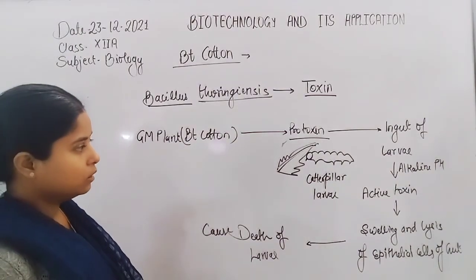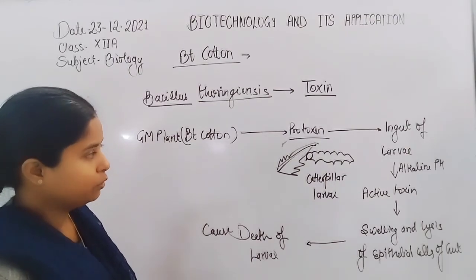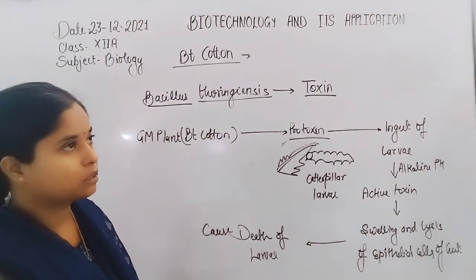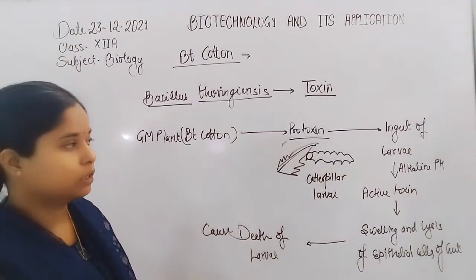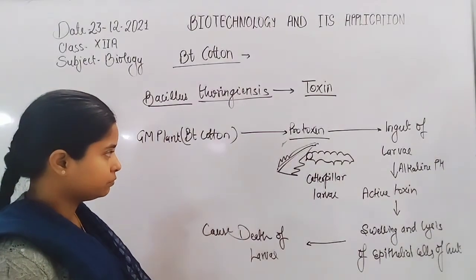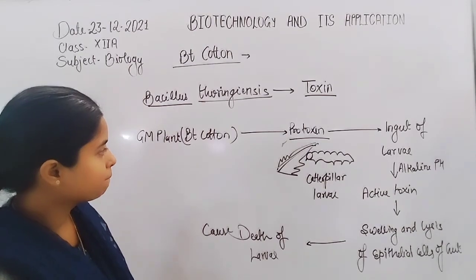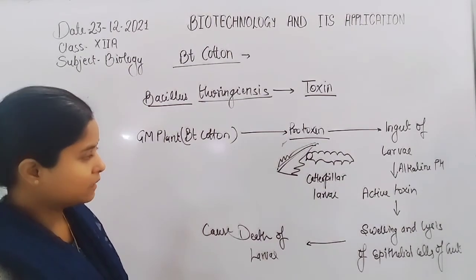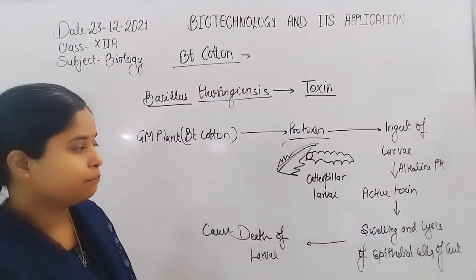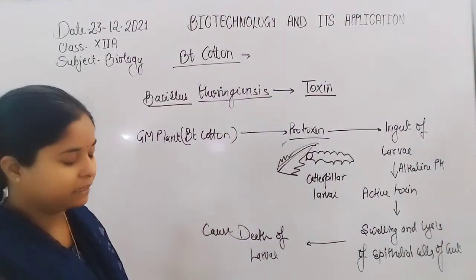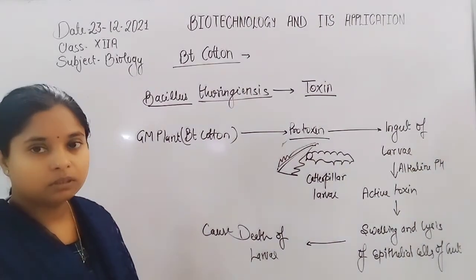The active toxin is simply a protein, and the protoxin is also a protein which occurs as a crystalline solid. Due to the alkaline pH, the crystal gets melted, and after melting it gets activated, and due to the activation it binds with the cells of the epithelial membrane.